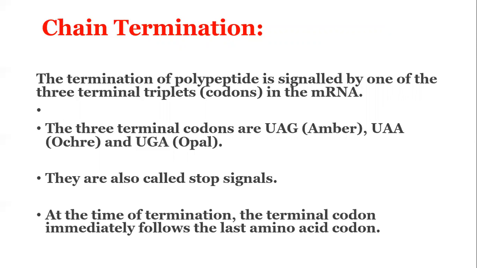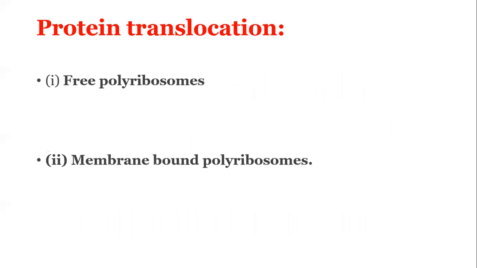After this, the polypeptide chain, transfer RNA, and messenger RNA are released, and the subunits of the ribosome get dissociated. And termination also requires the activities of three termination or releasing factors named R1, R2, and S.